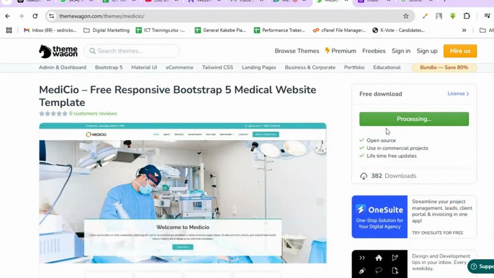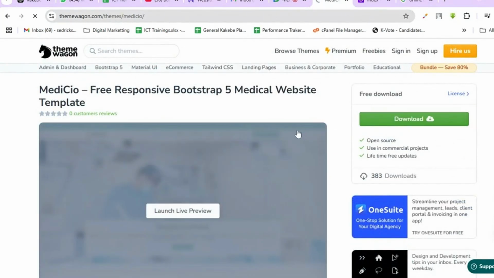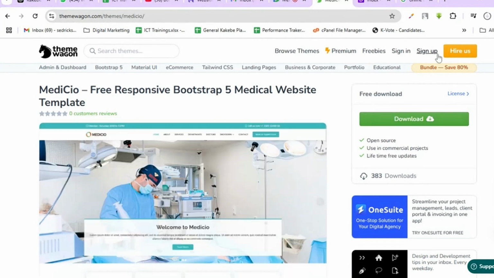So I'll just download this for some curious people like you that want to know how it really works. Mine is downloading already right there. And it's only 4 MB. I go to my downloads folder. The download is right there. So right here, it downloads as a zip folder.